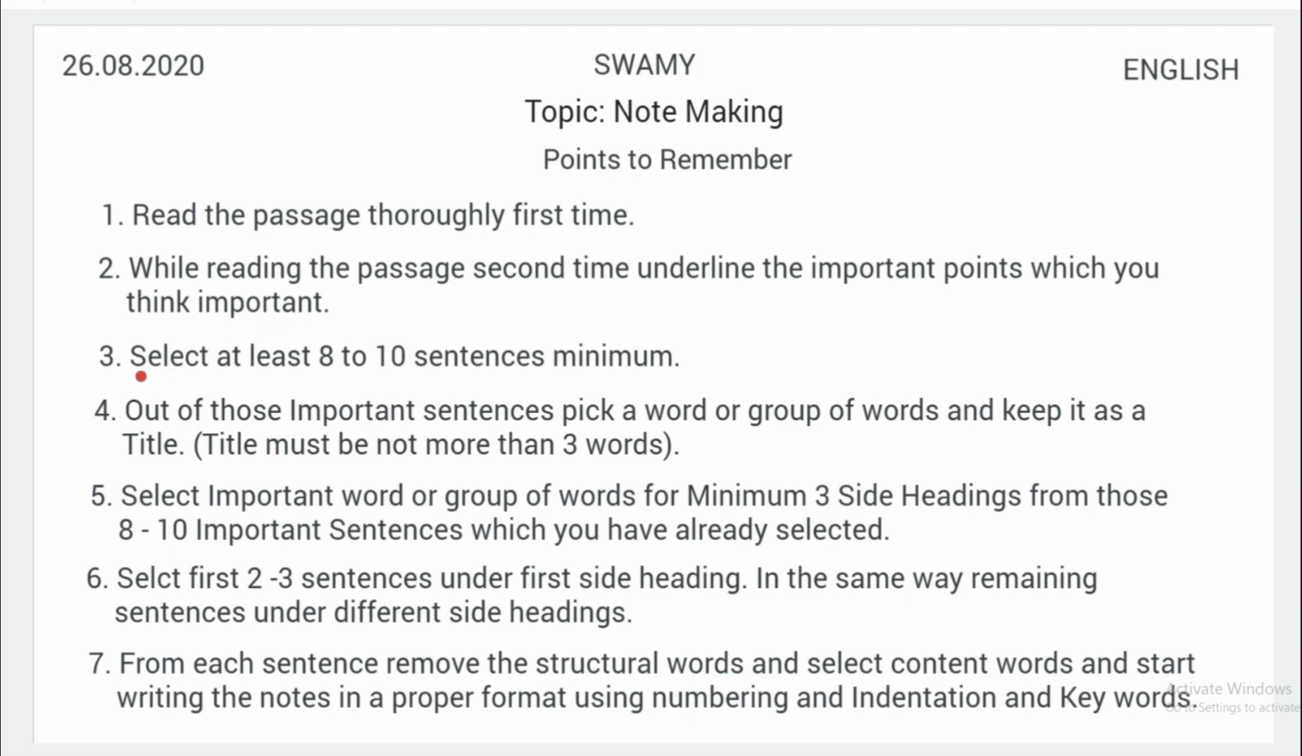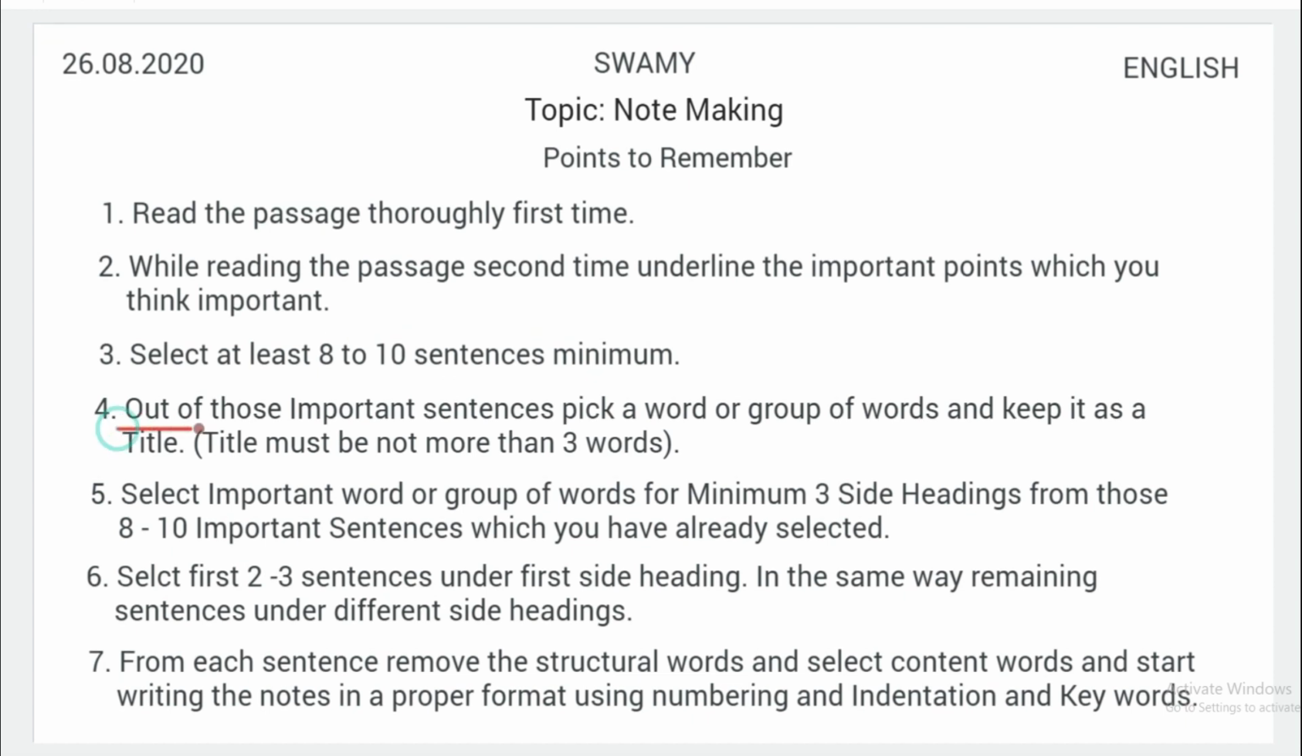Now how many sentences do you have to select? Point number 3, select at least 8 to 10 sentences minimum, because if you don't select a minimum of 8 to 10 sentences, you can't make notes out of the given passage properly. So you have to select at least 8 to 10 sentences.